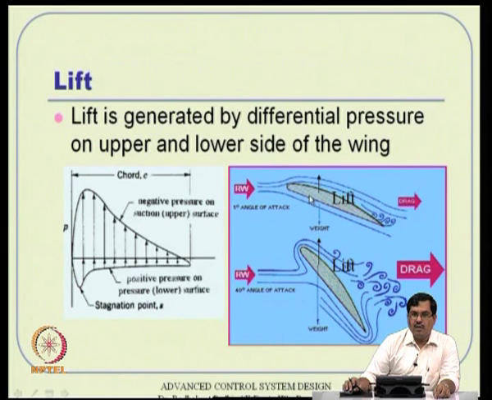And remember, if this angle is larger and larger, this is a smaller angle, 5° angle of attack, and this is a very large angle, 40° angle of attack. You can get a higher lift, up to a limit of course. After that, the lift starts decreasing. So, if you increase this angle keeping your speed constant, then you can increase the lift, but the price to pay is your drag also becomes more and more high. That is the drawback.